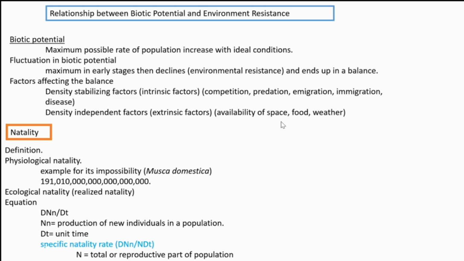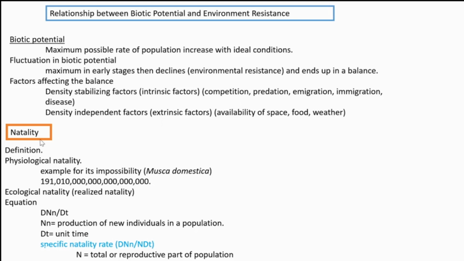Availability of space is already fixed from the beginning of the growth of that population; the area is the same. So it is an extrinsic factor. Availability of food also doesn't depend upon the density, so it's an extrinsic factor. Weather also does not consider the density, so weather is also an extrinsic factor.